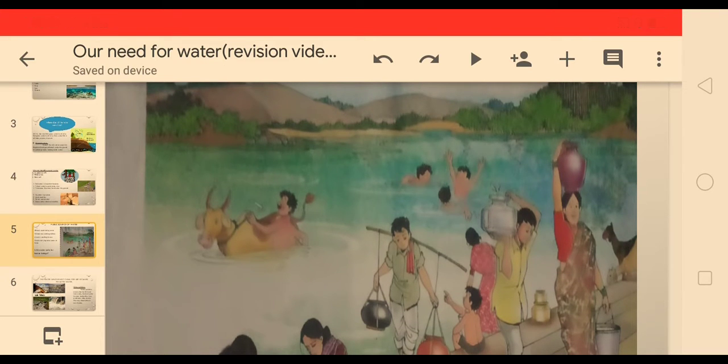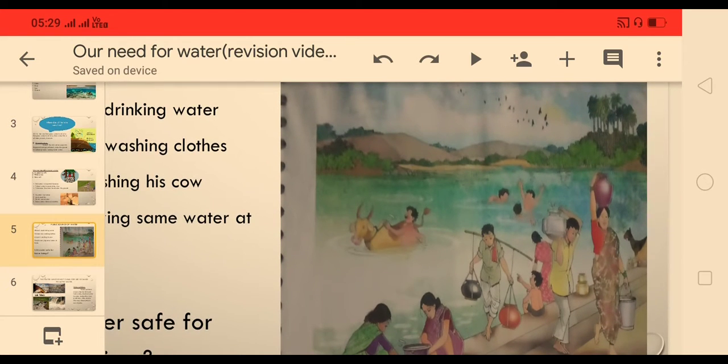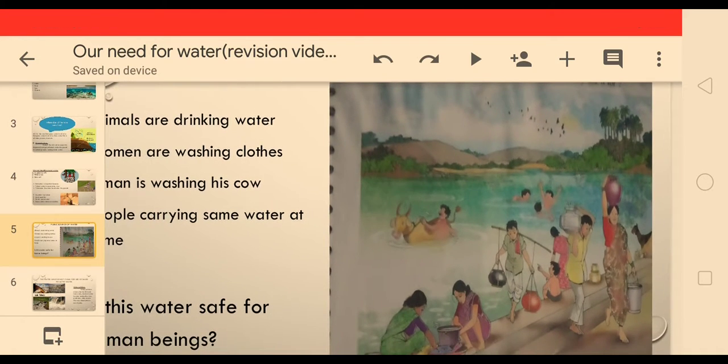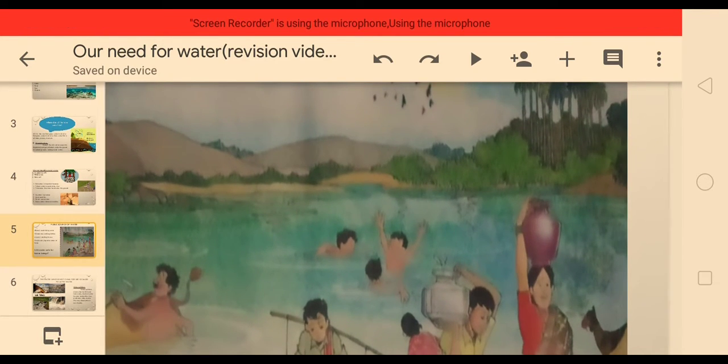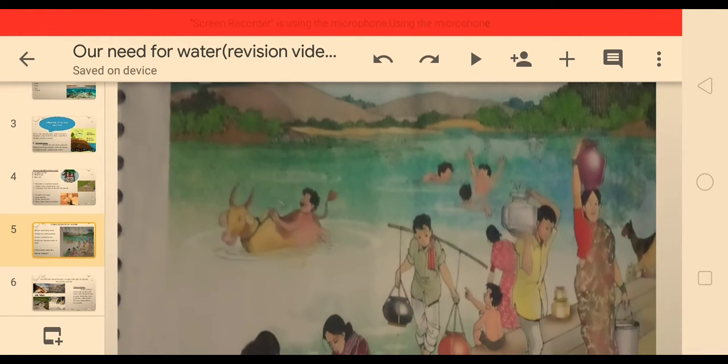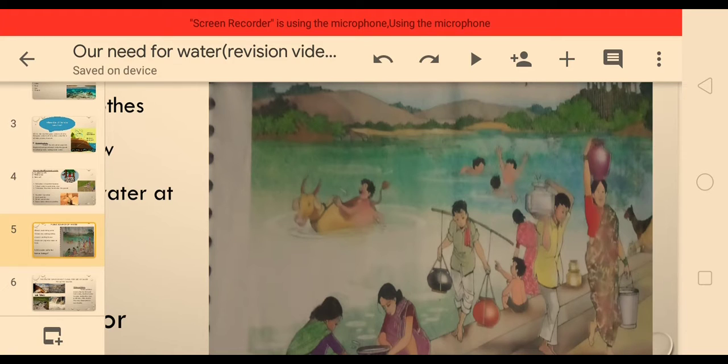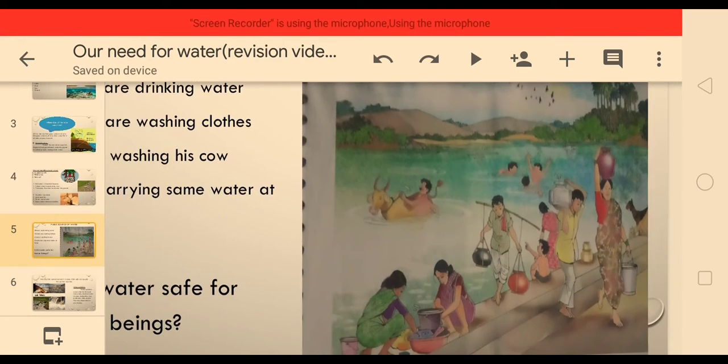Animals are drinking the water, boys are swimming in the same water source. You can see there are bushes growing near the water, and some people are carrying the water home to use it.